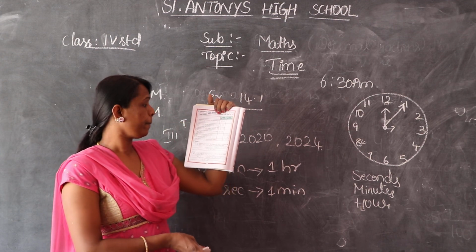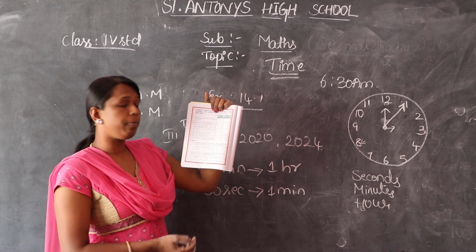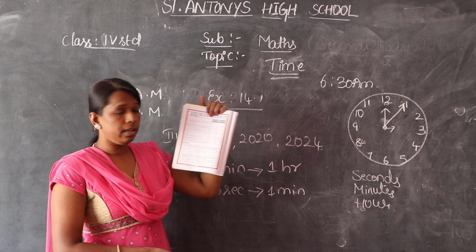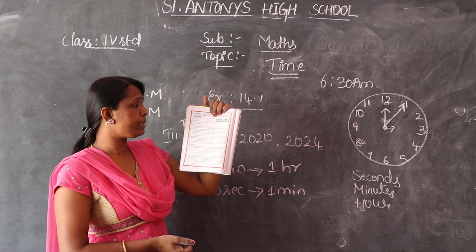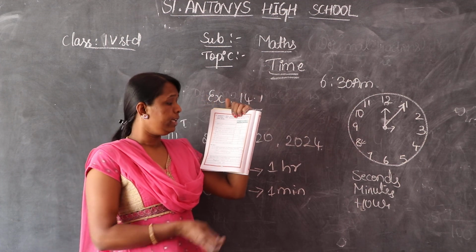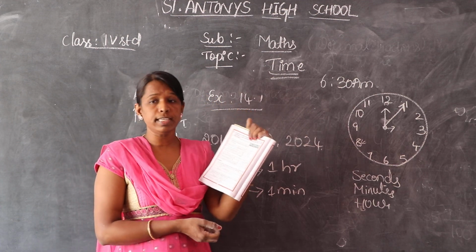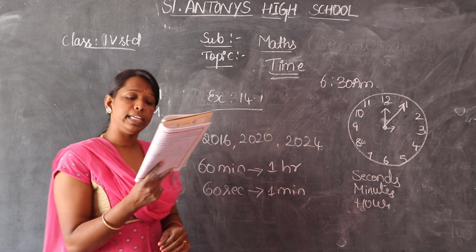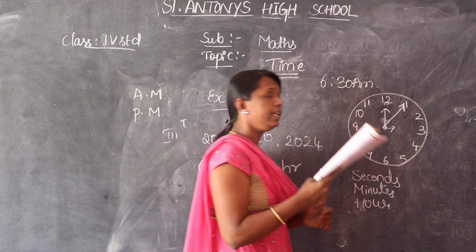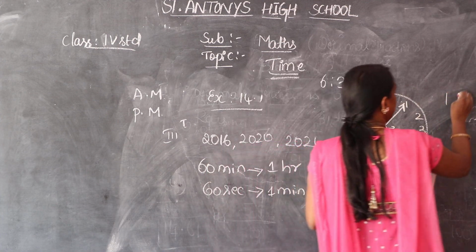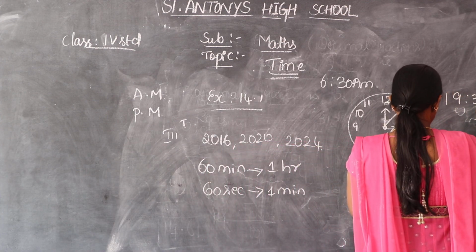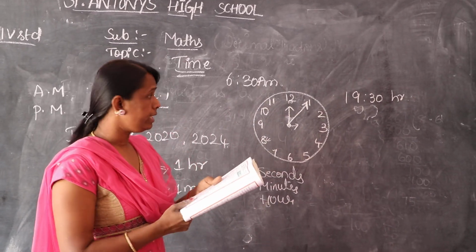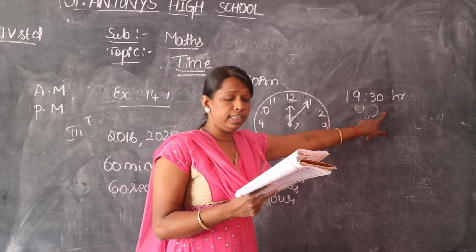12:30 PM. Next, she goes to play at 5:30 in the evening, 5:30 PM, and she sleeps at 9 o'clock in the night. 9 o'clock, that we call as PM. In the railway timetable, the departure time is written as 19:30.